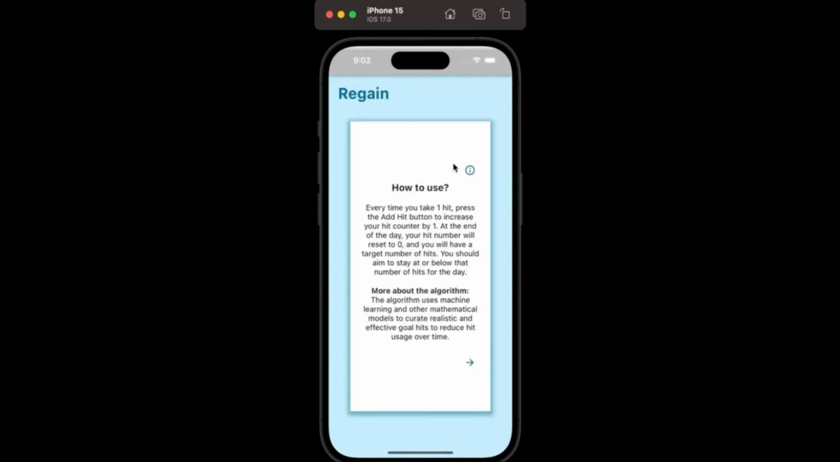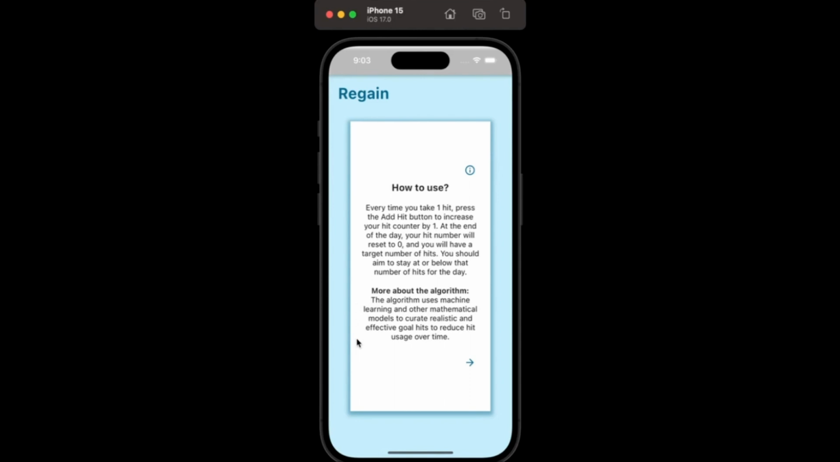Here we give users directions on how to use our anti-vaping hit tracker. Every time they take one hit, they'll be pressing the Add Hit button to increment their current counter by 1. At the end of the day at 12 a.m., their hit number will reset to 0. This current number of hits will be sent to the algorithm to get back an output. This output will be the goal number of hits that users should aim to stay at or below for that day.